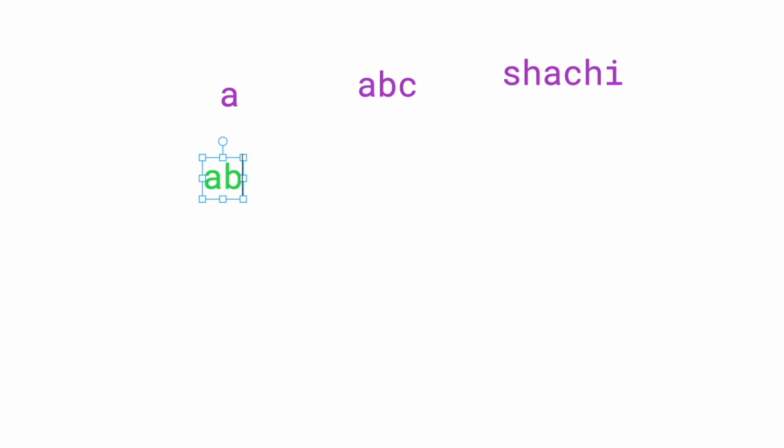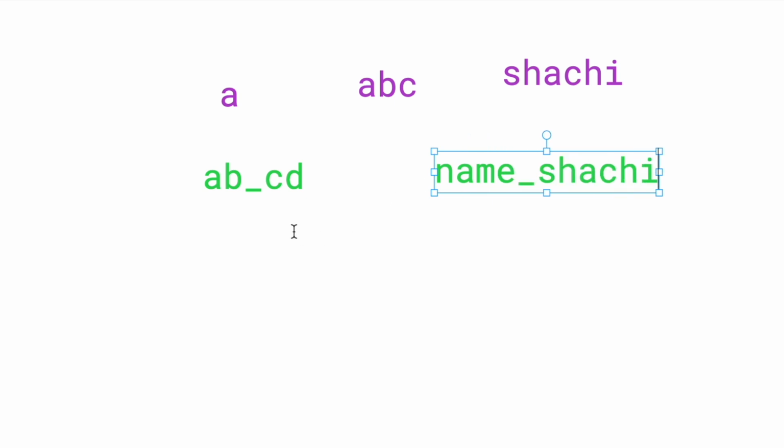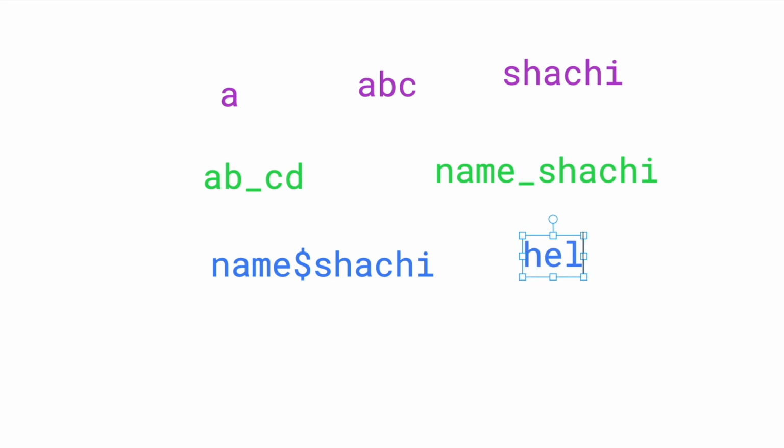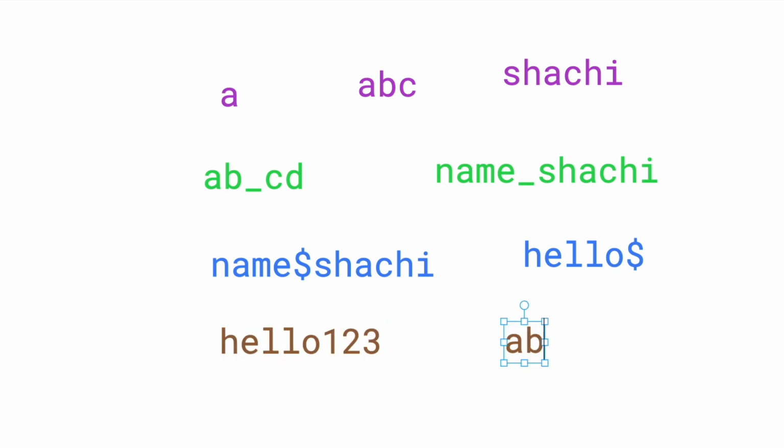An identifier can be letters. So A can be an identifier, ABC also can be an identifier, and Sachi can also be an identifier. Now an identifier can contain underscores. So AB underscore CD can be an identifier. Name underscore Sachi can also be an identifier. An identifier can contain a dollar sign. So name dollar Sachi can be an identifier, and hello dollar can also be an identifier. And the last one, identifiers can contain numbers. So hello123 can be an identifier. AB12CD can also be an identifier.